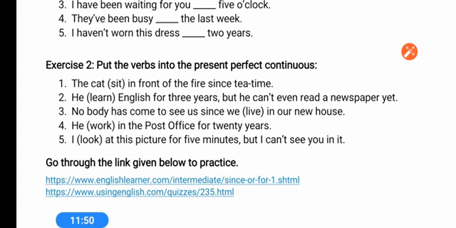In the next video I'll bring you many questions for this one, because it is commonly used for making questions and giving answers. Many students commit a very common mistake, using the present continuous tense when mentioning the time, which you have to avoid. When you are mentioning the time, it will be completely wrong. When you are mentioning time with continuous, you have to use only the present perfect continuous tense. I hope you have understood this one.